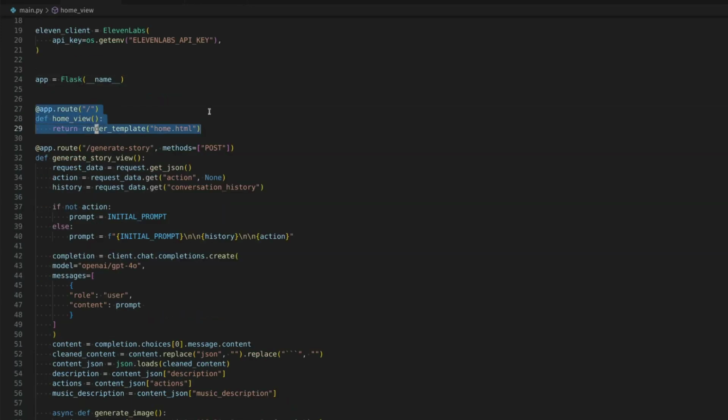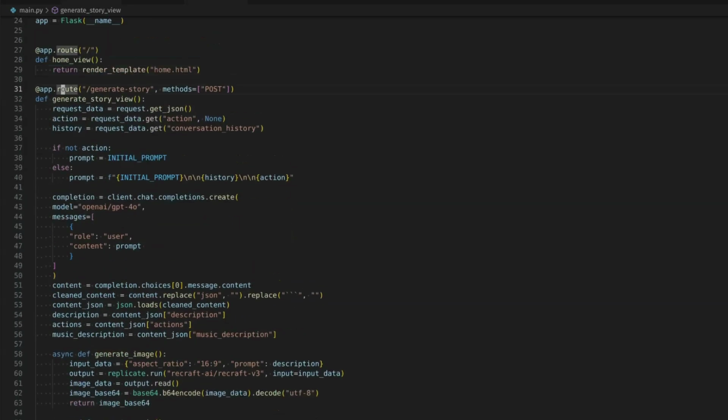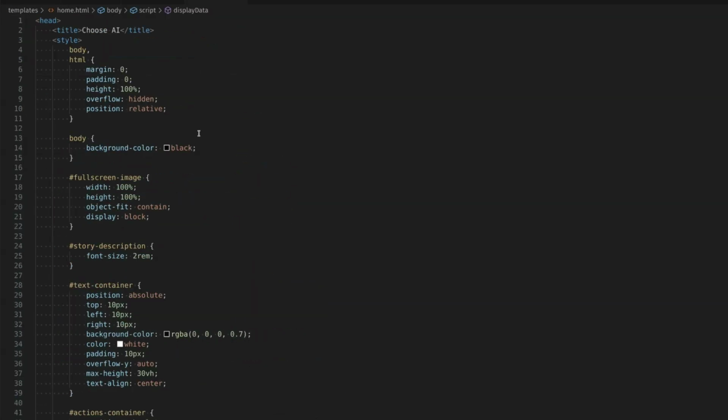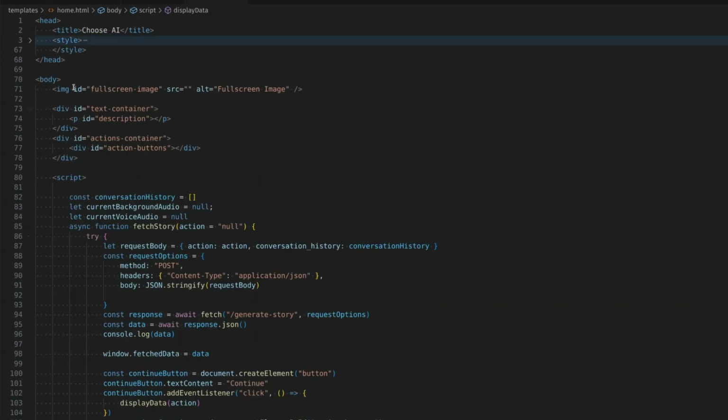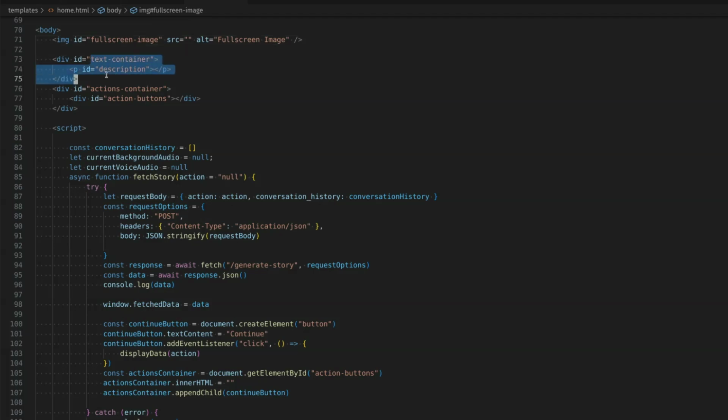And then here's just a basic home view with Flask. So we return the home template. And our home template is nothing crazy. We have our styling here. We have a full screen image, a text container, and the actions container. Actions are the 3 options we're presented with that we can use to progress through the game.